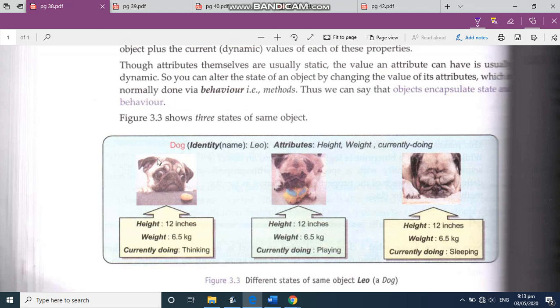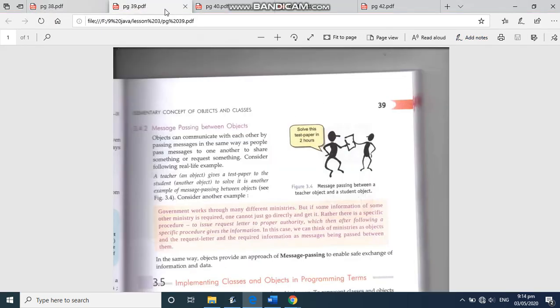So that means this dog's identity is the name, that is Leo. Currently doing is dynamic. Height and weight are the same, that means they are static. So dog, Leo name, we can say this is static. Only the dynamic values here will be currently doing thinking, currently doing playing, currently doing sleeping. These values change. So one difference between static and dynamic is that for static, the value remains the same, and for dynamic, the value keeps on changing.